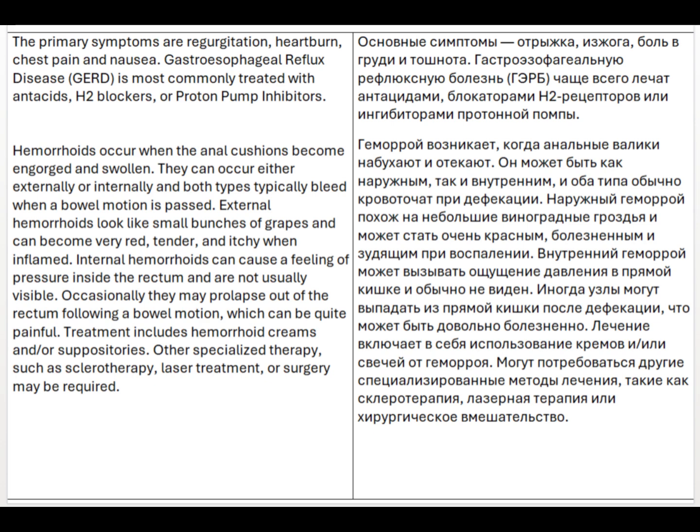Treatment includes hemorrhoid creams and/or suppositories. Other specialized therapy, such as sclerotherapy, laser treatment, or surgery may be required.